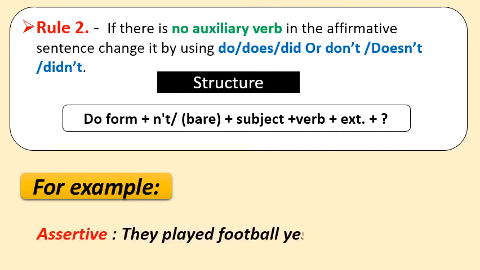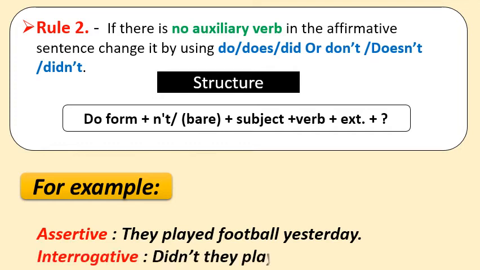So let us see an example to clarify it. They played football yesterday. As you can see, here you are not getting any auxiliary verb, but the word played is showing that it is a past tense. So according to the tense we will use the auxiliary verb. So the interrogative sentence will be: Didn't they play football yesterday? At last, a question mark.